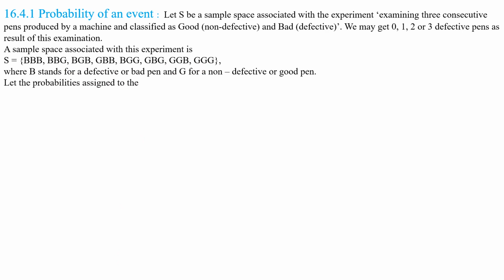Let the probabilities assigned to the outcomes be as follows. Okay, my children, let us write the probabilities of all these sample points of this sample space.